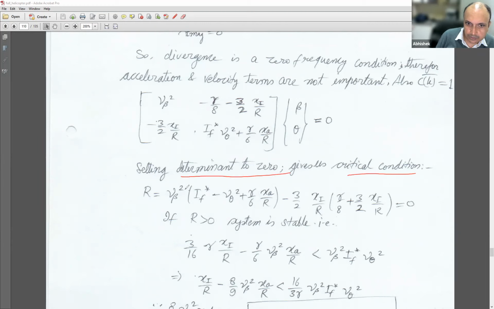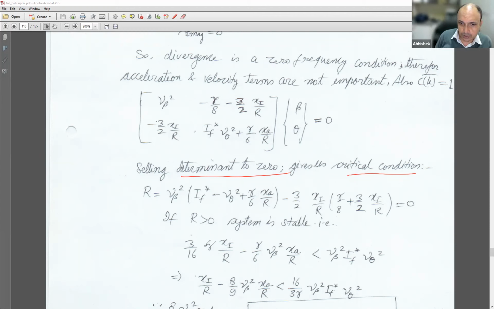R equals ν_β² (I_F*) − ν_θ² + γ/6 · x_A/r − 3/2 · ξ/r · γ/8 + 3/2 · ξ/r = 0. So this is what we get, and this would be equal to 0. If R is greater than 0, then the system is stable. If it is less than 0, then it's unstable. So 0 is the critical condition, and greater than 0 will give you the stable condition.